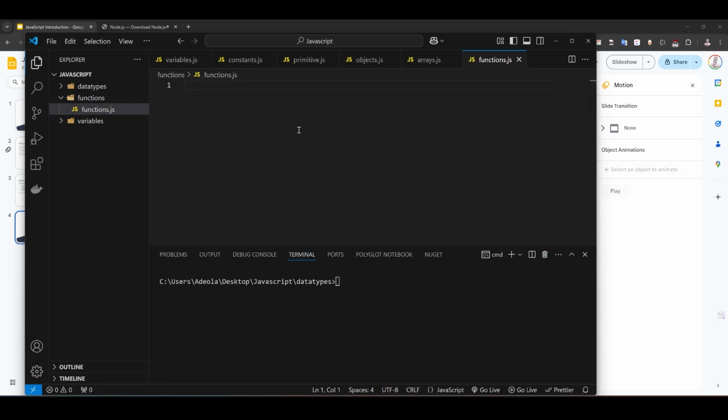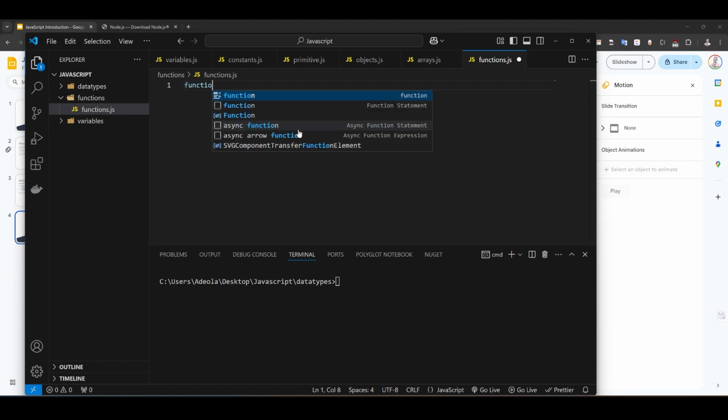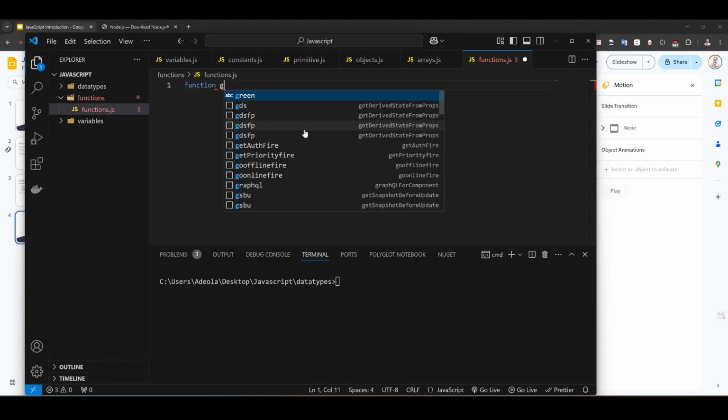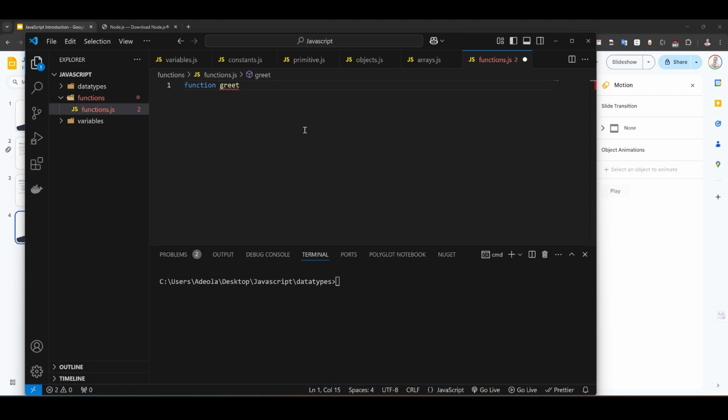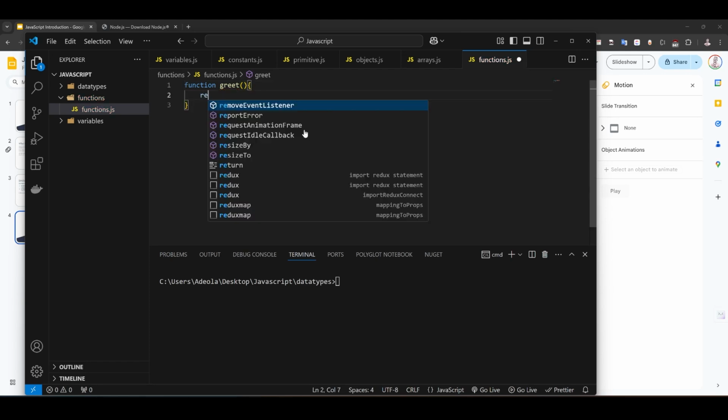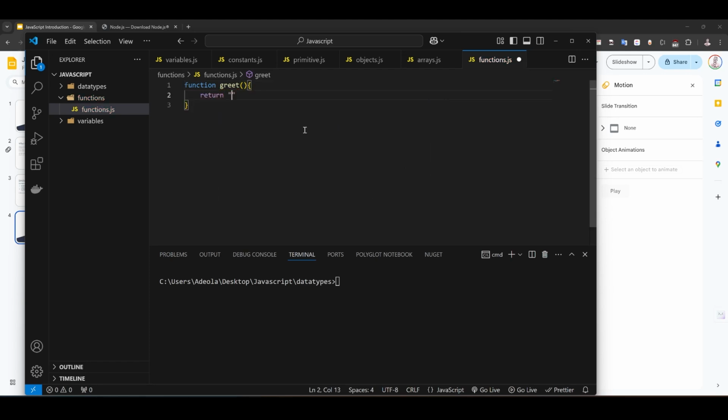The function starts with the word function. I'll say function greets, the name of the function. Then if there's any value you want to pass in, you pass in the value. Then you put the curly braces. Then we can say return, then the return of the function. What will the function be returning? Because a function must always have a return statement, except it's a void function that will not return anything. But most times a function returns something. Say hello, good morning.